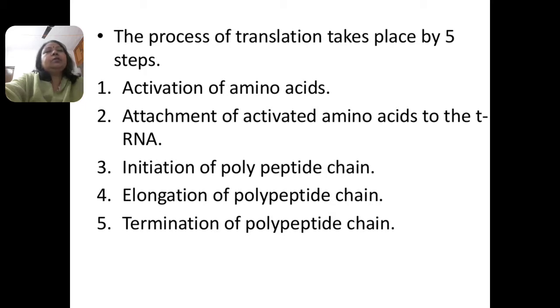Fourth step is elongation of polypeptide chain on messenger RNA by its linear growth. And the fifth step is termination of polypeptide chain due to presence of 3 genetic codes, that is UAA, UAG, UGA, as they do not code for any amino acid.